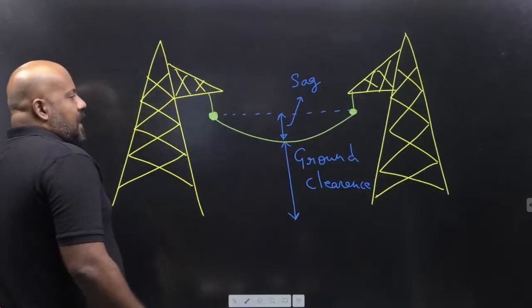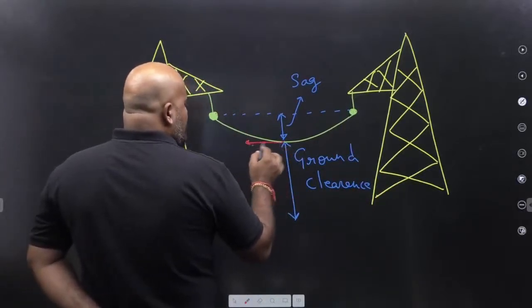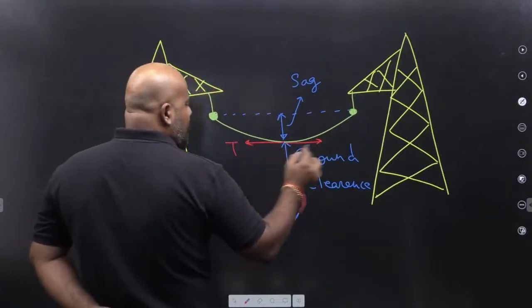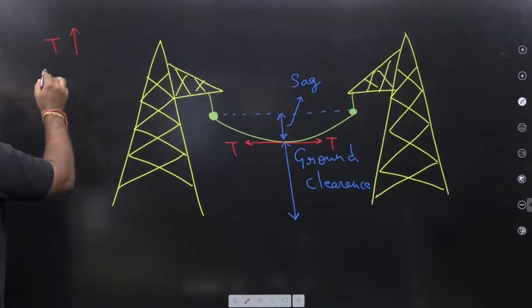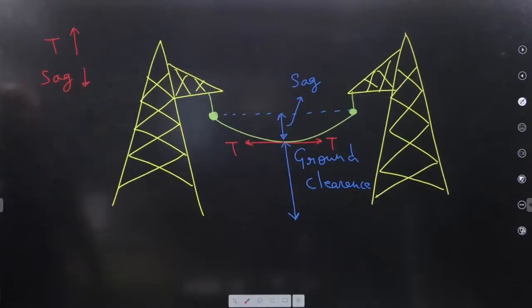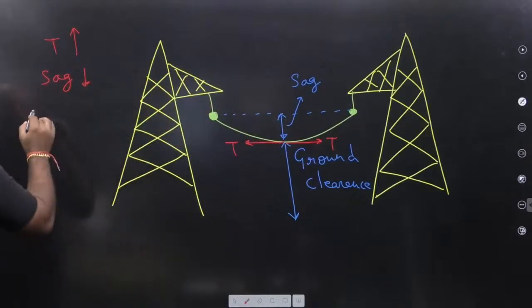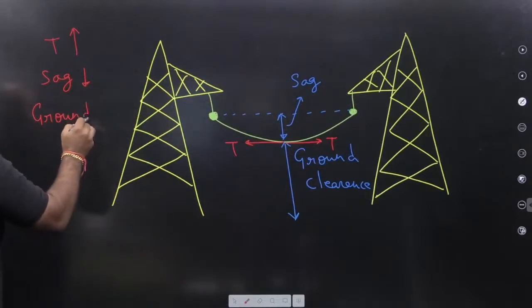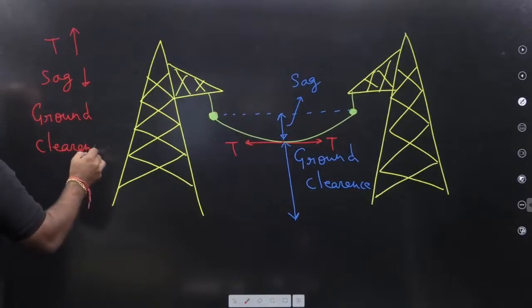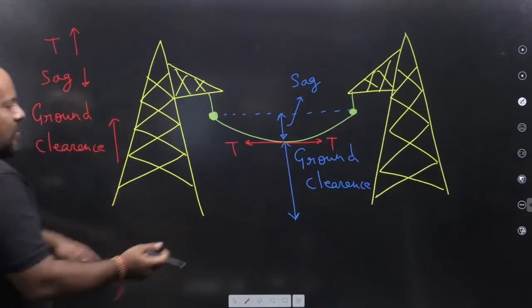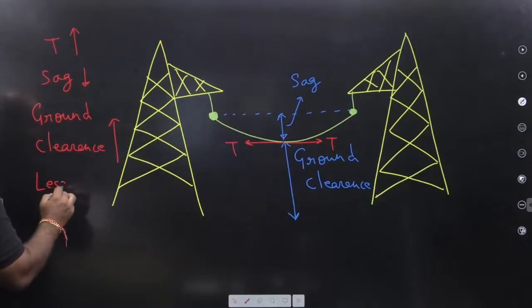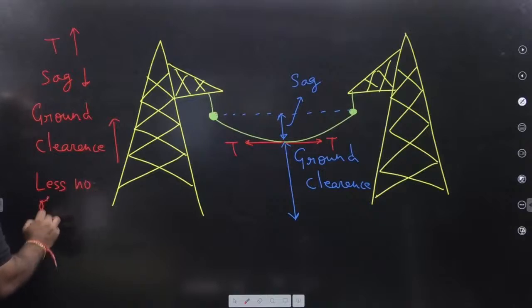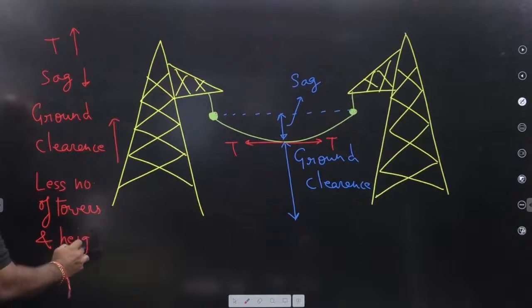Now, if you are saying, sir, mechanical strength is very high, mechanical strength means what? The tensile strength is going to be very high. When the tensile strength is very high, then sag is going to be less. When sag is going to be less, what about the ground clearance? Ground clearance is going to be more. Ground clearance going to be more means less number of towers and height of towers.